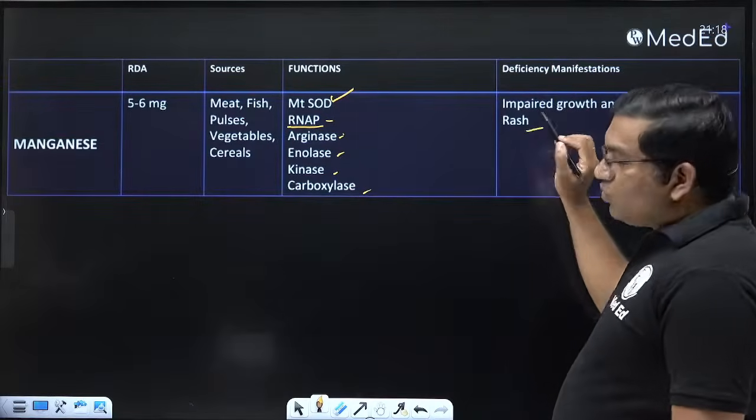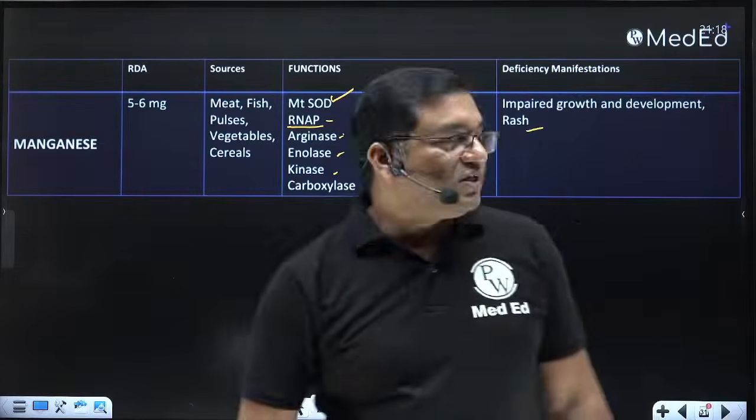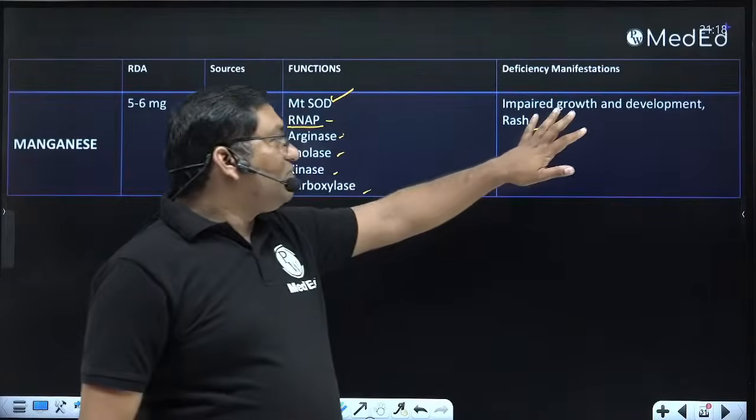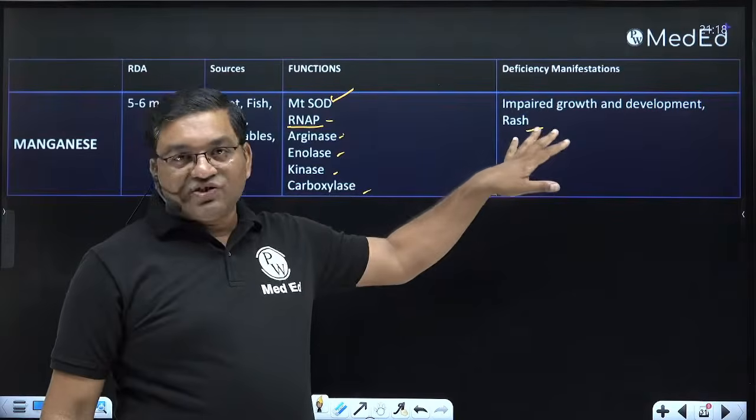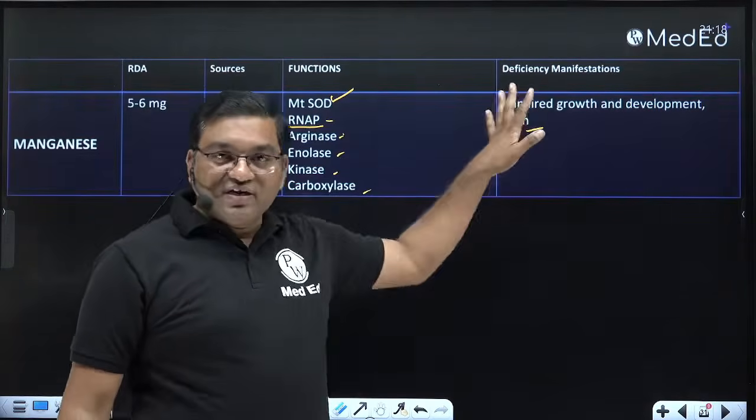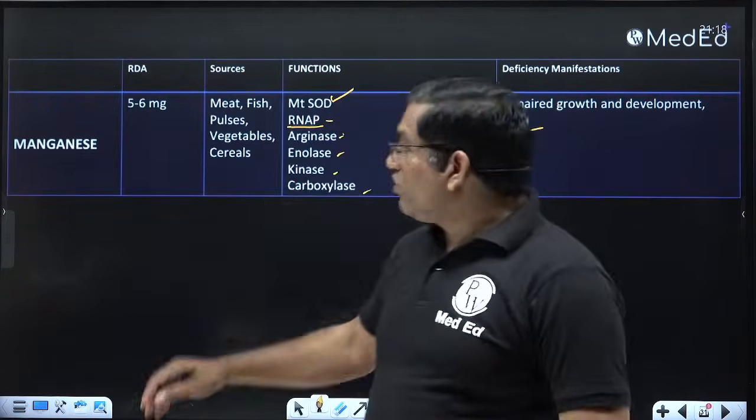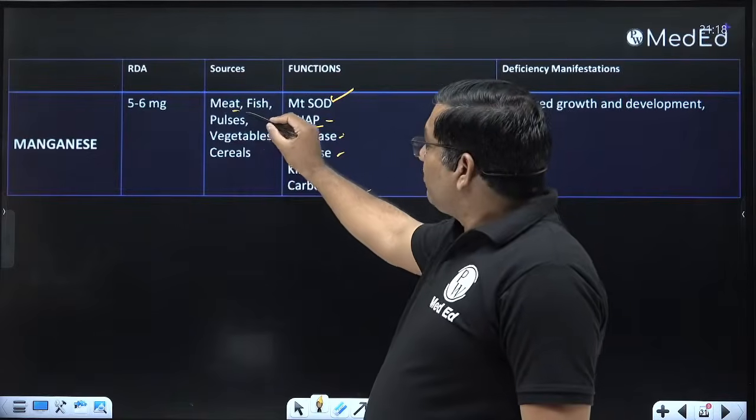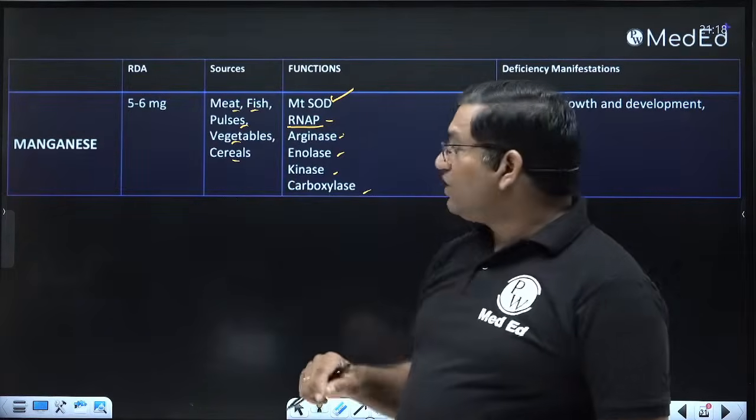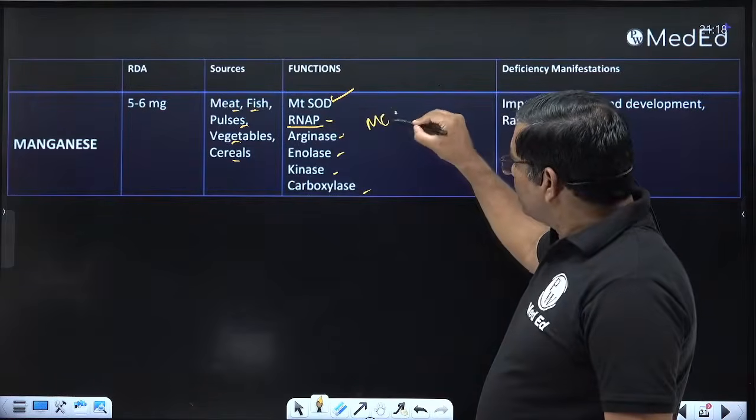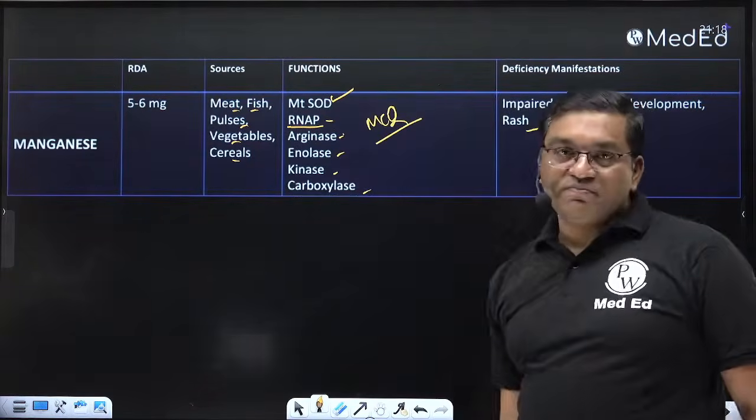As such, no deficiency manifestation is there in manganese deficiency, but it can cause growth and development problems and rash or dermatitis, though it is very rare because of the wide distribution. It is present in meat, fish, pulses, vegetables and cereals. Manganese is important for MCQ purposes.